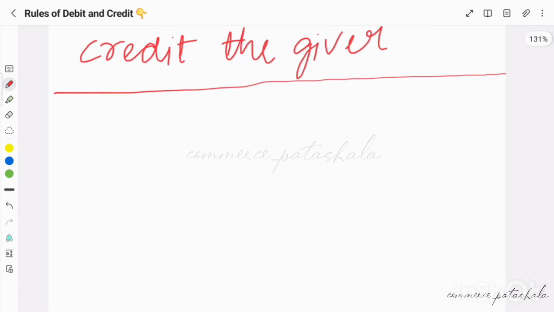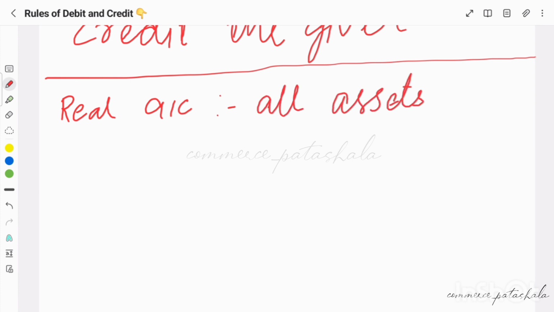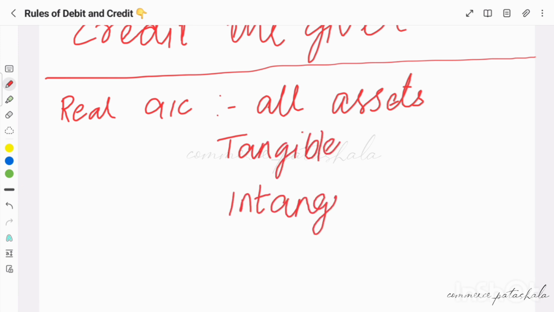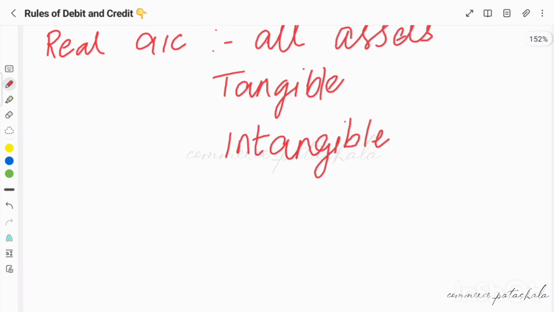Now coming to the second classification, we have something called the real account. The real account deals with all assets. That includes all tangible assets and intangible assets. Now the question comes, what are tangible assets? Tangible assets are those which we can see, which we can touch, and which we can sense. Whereas intangible assets are those which we cannot see and cannot touch. We'll see the rule of this real account.